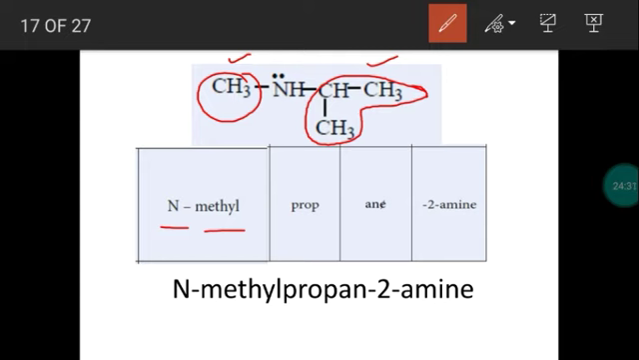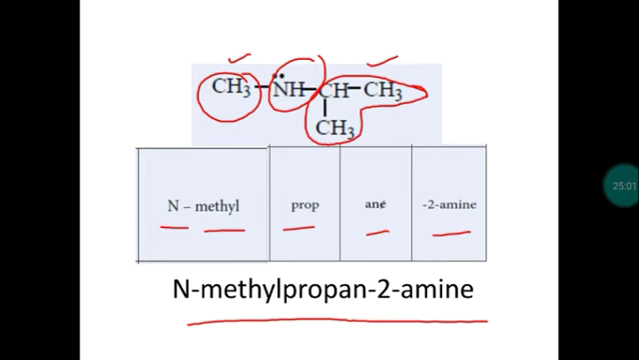So N-methyl. Then in the longest chain, we have 3 carbon atoms, root word prop. Between the carbon atoms, only single bond, primary suffix ane. And this amino group, the functional group, is bonded with the second carbon. So in the longest chain, it is bonded with the second carbon, so this is 2-amine. Connecting all these words, we get the IUPAC name as N-methylpropane-2-amine.